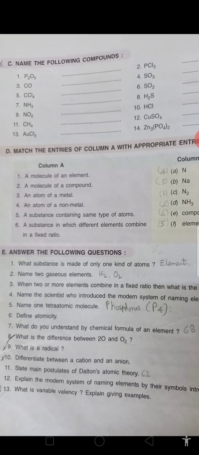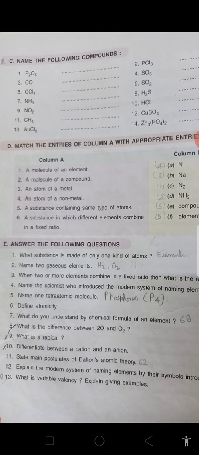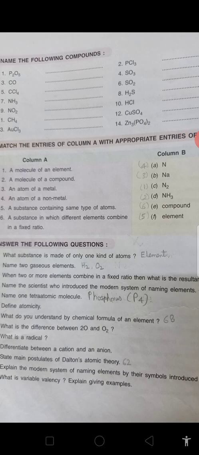Then we come to match the following. So children, first, a molecule of an element. An element is made up of only one kind of atom. So the answer is C, N2. Then a molecule of a compound is made up of different kinds of atoms. So the answer is D, NH3. This is a compound. An atom of a metal is B, sodium.